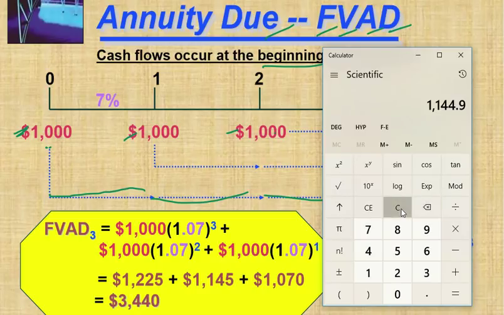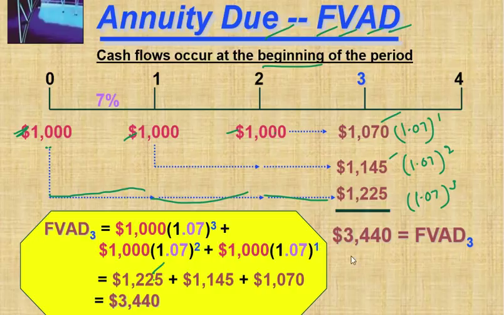I am also showing it in a different manner now: 1.07 into 1.07 into 1.07, into 1000, right. You can also do it like this: take this value to the power 3, so you get this value. If you total it, then this value comes. So the amount is 3440. You are getting 440 here. In the previous example, you got interest of 215 only. That is the difference between annuity due and ordinary annuity.